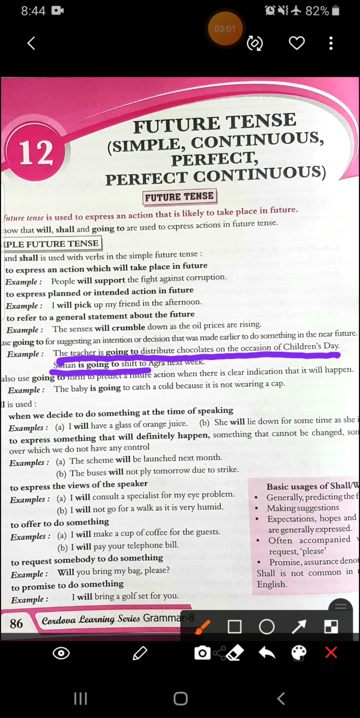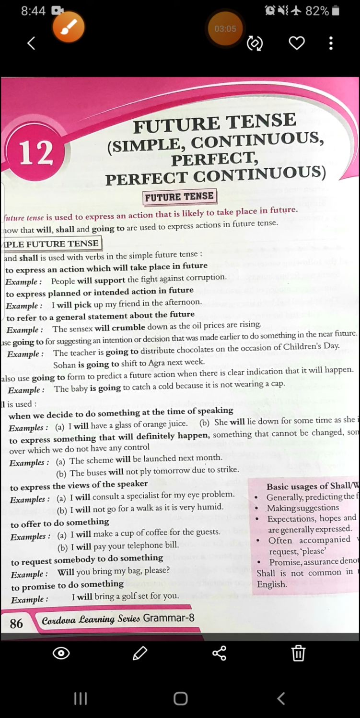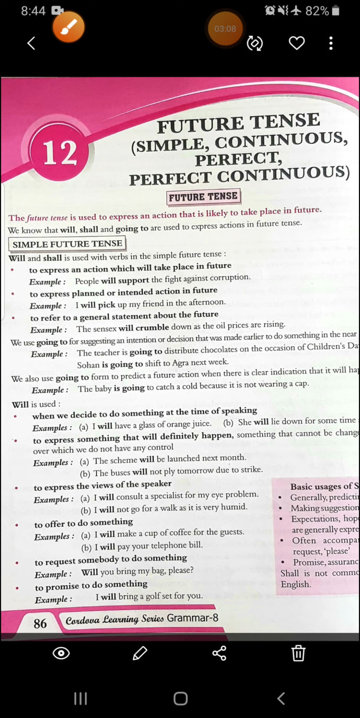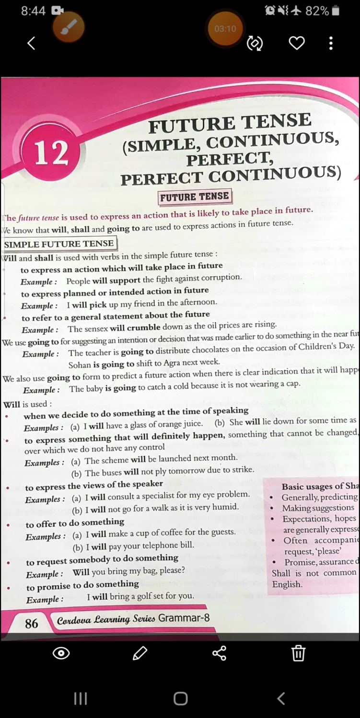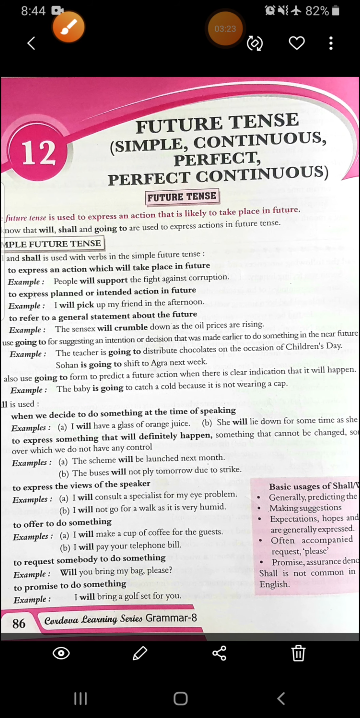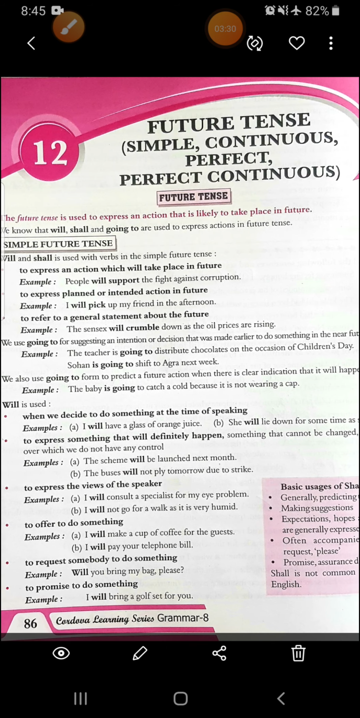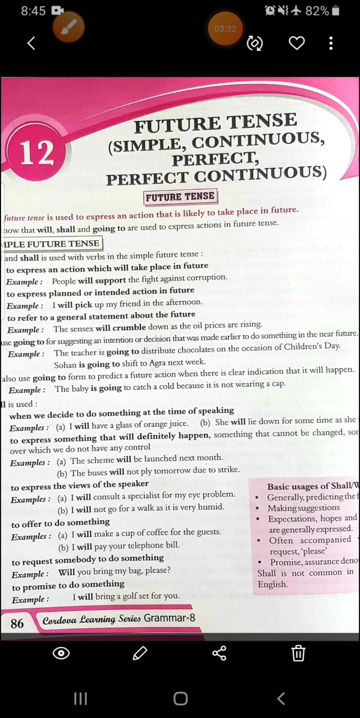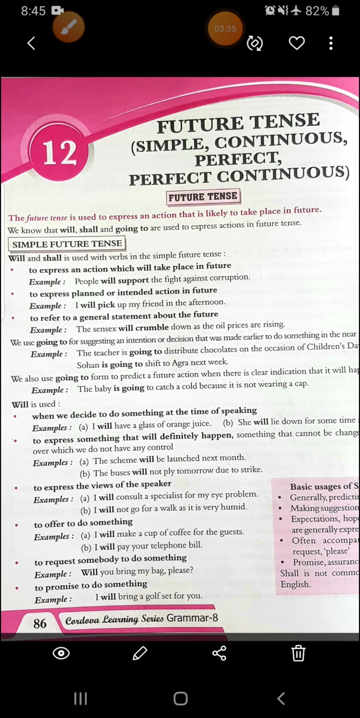Then Sohan is going to shift to Agra next week. Again, his decision is made earlier that he is going to shift to Agra next week. Okay. Then we use going to form to predict a future action where there is clear indication that it will happen. The baby is going to catch a cold because it is not wearing a cap. So it is showing indication that it is going to happen because he is getting careless. Because of his current action, something is going to happen in future, that is for sure.